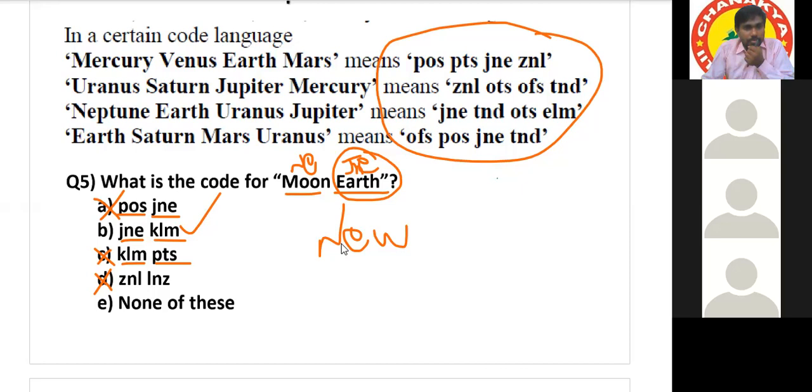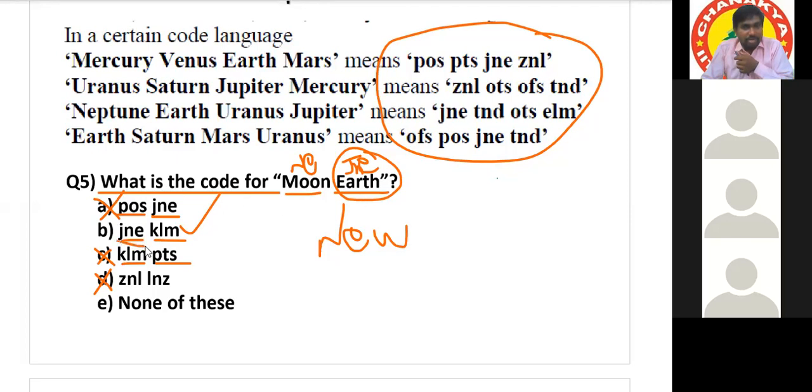So why can't we not be none of these, sir? Because it does not give it. Actually, there is a problem in asking the question only. Generally, he will ask in this way: what is the possible code for moon and earth?